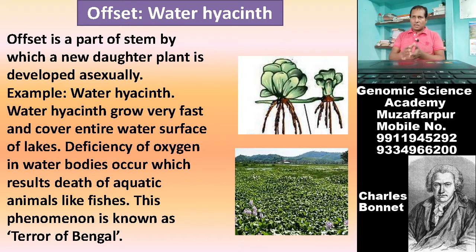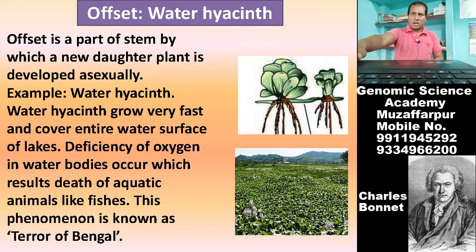This phenomenon of creating deficiency of molecular oxygen is known as terror of Bengal. What is terror of Bengal? Deficiency of oxygen in water bodies occurs, which results in the death of aquatic animals like fish, and this phenomenon is known as terror of Bengal.